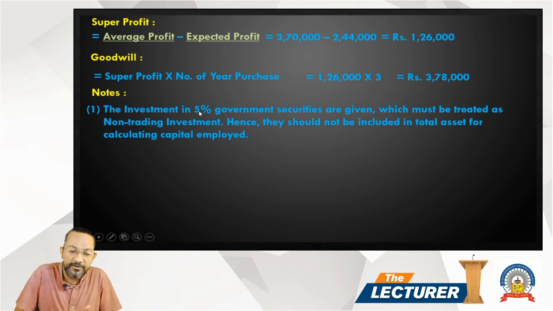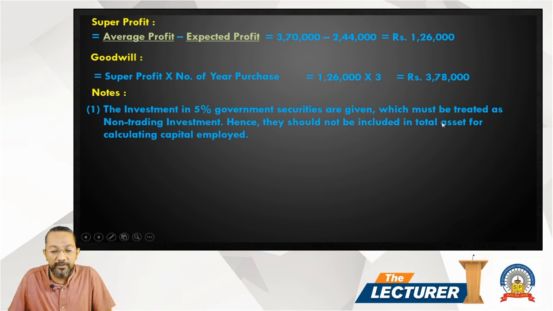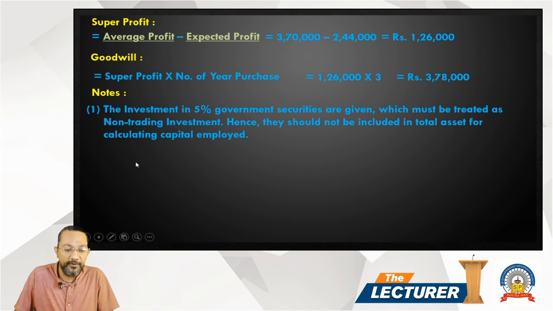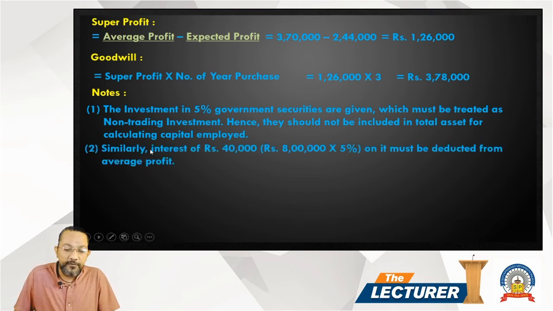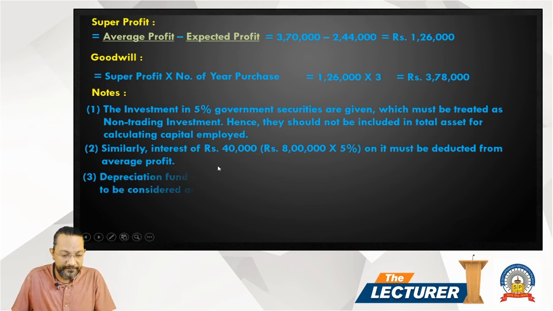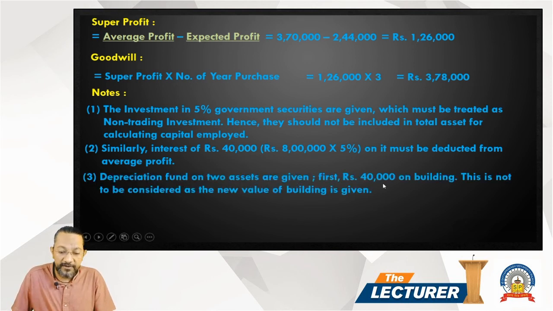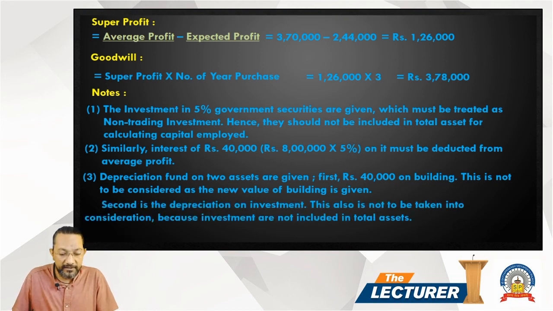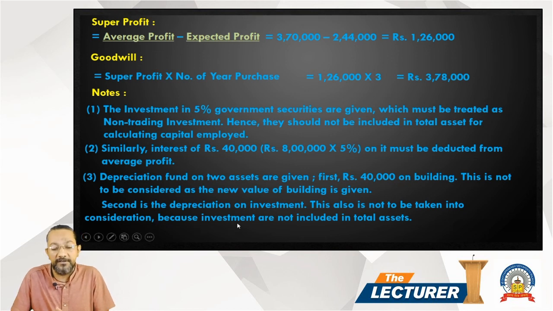And notes to the goodwill: first, the investment in 5% government security is given, which must be treated as a non-trading investment. Hence, it should not be included in total assets for calculating capital employed. Second, similarly, interest of 40,000, 8 lakh into 5%, must be deducted from the average profit because it is non-operating income. Depreciation fund on two assets is given, first 40,000 on building. This is not to be considered as the new value of building is given. આપણે revised value આપી જ છે એટલા માટે આપણે એને consider નથી કરતા. Second is the depreciation on investment, which is also not to be taken into consideration because investments are not included in assets. These are our notes.